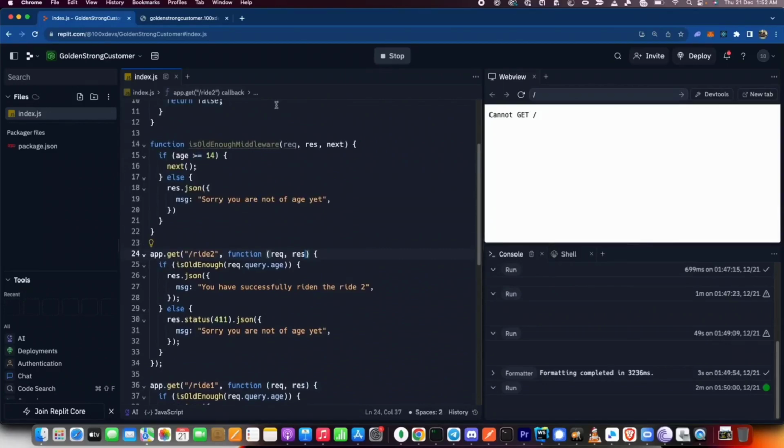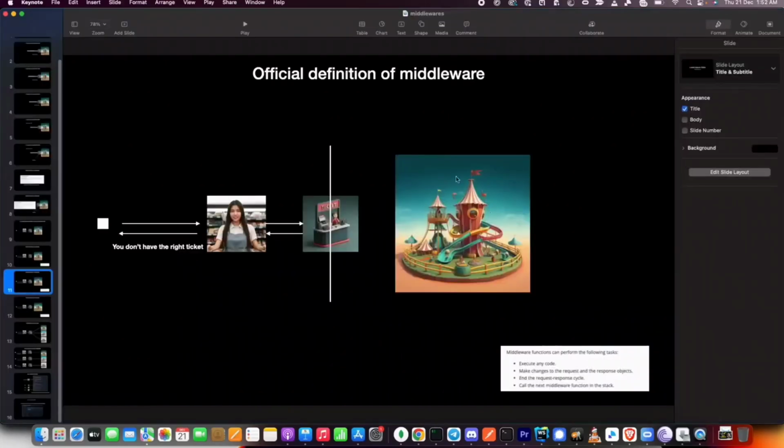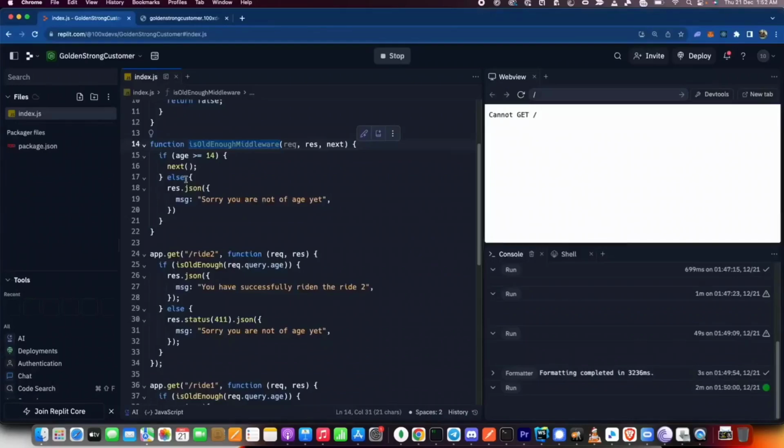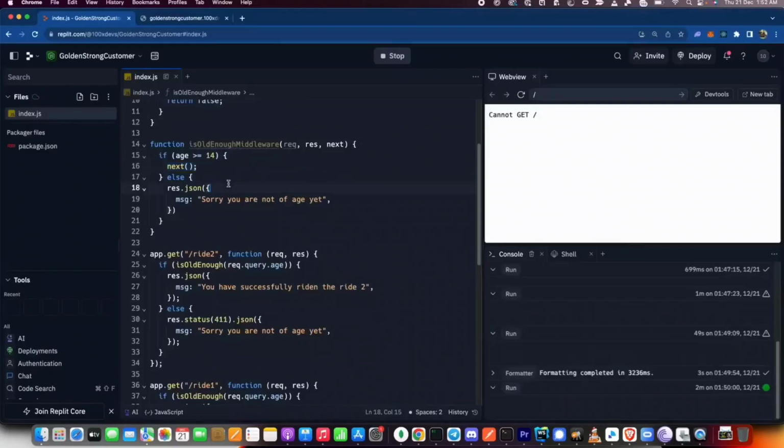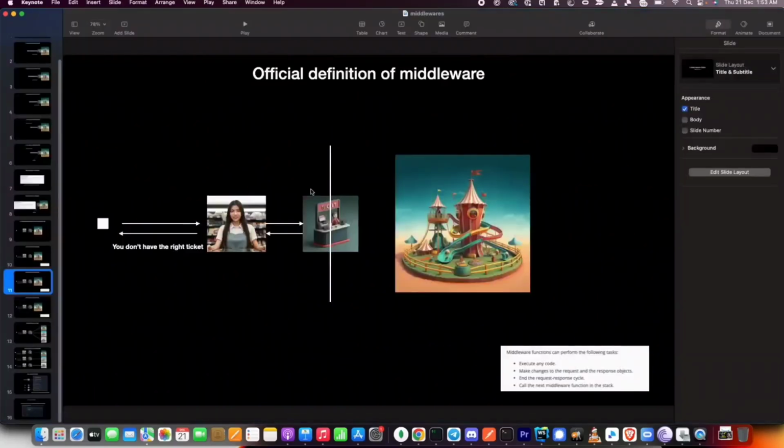Most of the times you will not need it, which is why we haven't written it here. The middleware, however, is not the last function call. It is the thing that sits here or here. It is not the final thing that the user is trying to access. These guys do need access to the next method. Calling the next method is what sends the request from this middleware to the next middleware. I repeat, calling this next function is what takes the control from here to the next middleware.